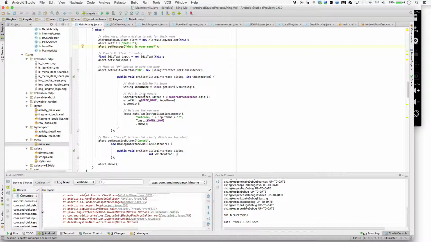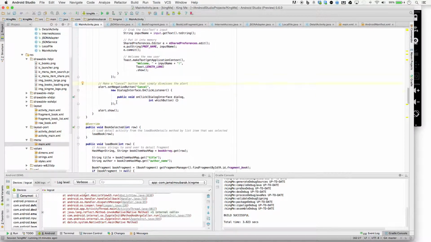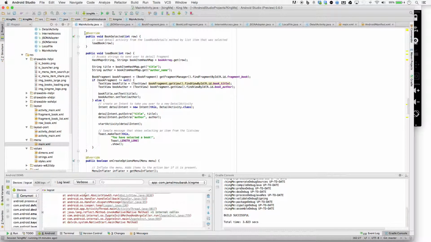And then it stores it into the shared preferences. And that's about it. And then I actually have cancel on there, so you could just cancel out if you didn't want to put your name in it. Right here, this is where I'm just getting mixed up.